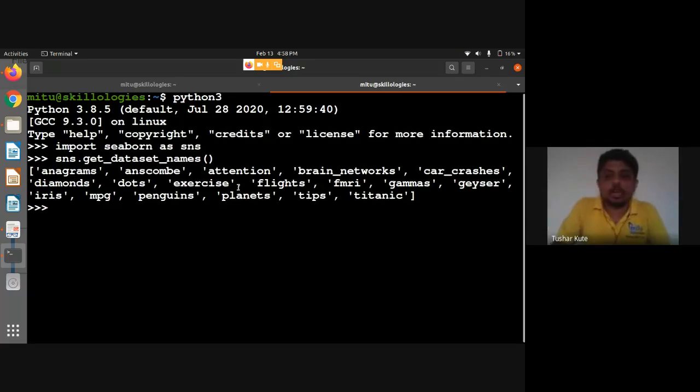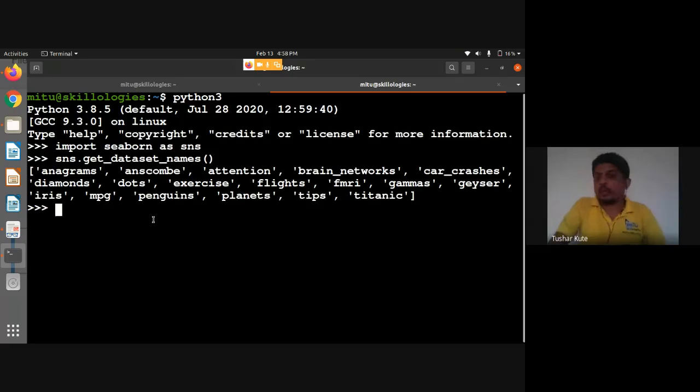Almost all of those presented here are available by default. You can see your first practical contains this data set, Titanic. It's already present, so we can use it. And from this, if I want to check any other data set, for example, I want to use this IRIS. I hope that you know Python. So this is how I imported the package, and then using get_dataset_names, I'm printing the names of all the data sets present in it.